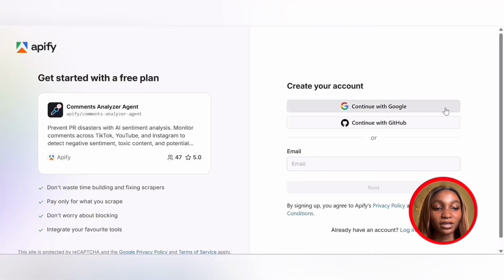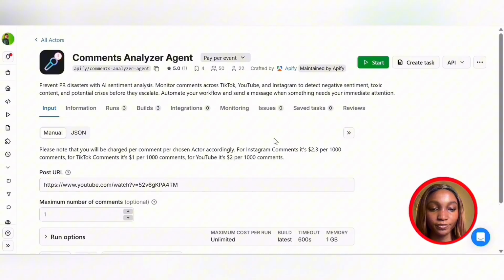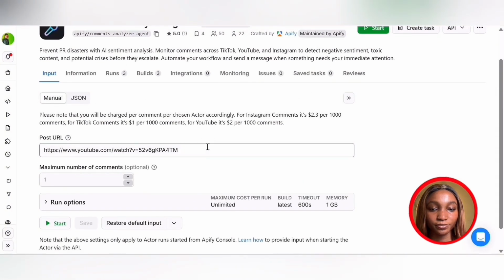So if you don't have an account with Apify, you need to create an account, or you can continue with your Google account. So I'm going to be continuing with my Google account. Moving on, here we have the post URL, which is the URL of the post to scrape comments from.